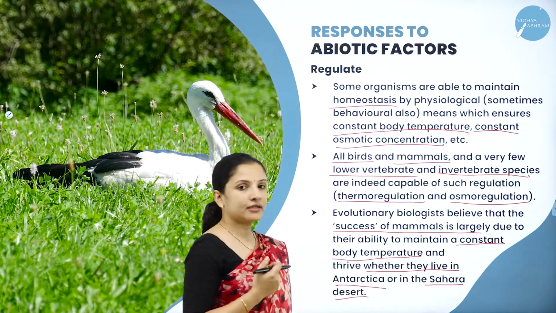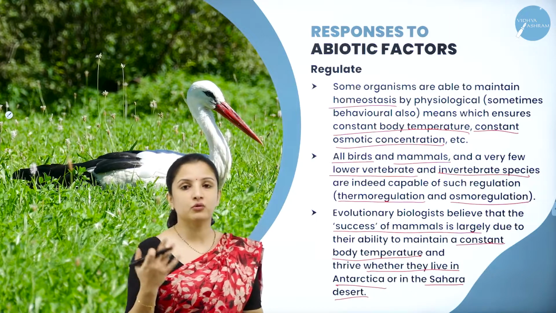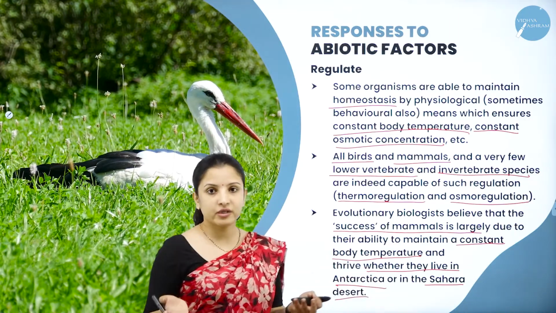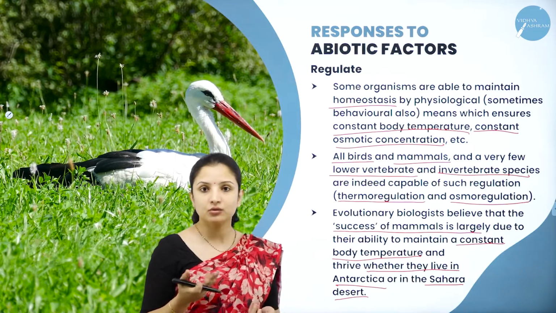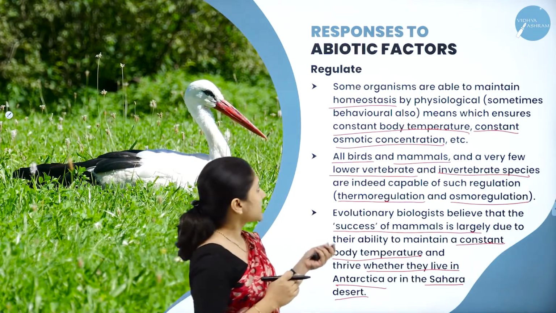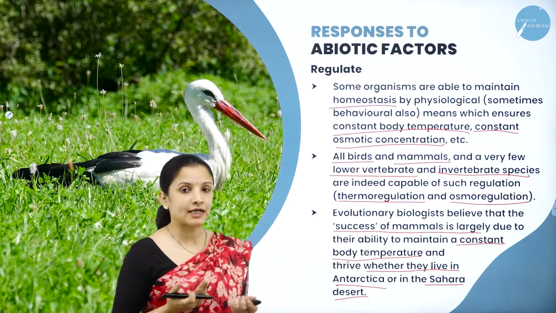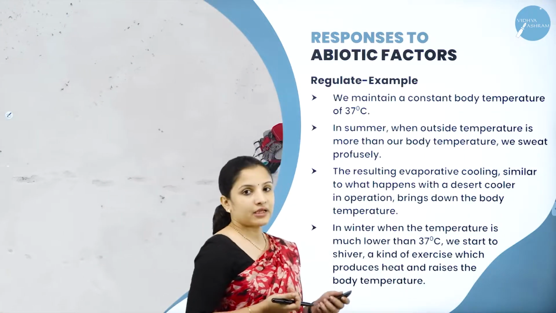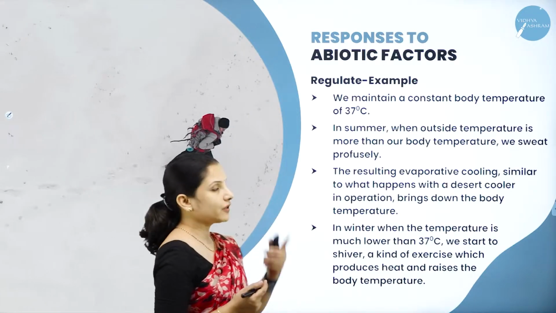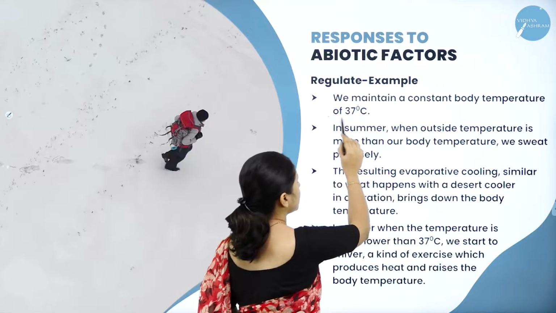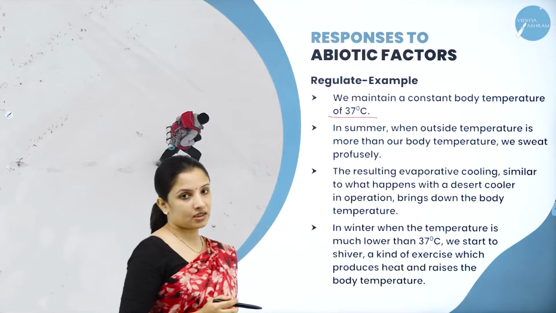And even in the Sahara Desert, with scorching temperatures of more than 50 degrees centigrade, does our body temperature also increase if you go to the Sahara Desert? No. It's not possible. So that is why these are called the regulators. They are capable of homeostasis. So there are some examples which we can take. We, the human beings, are capable of maintaining a constant body temperature of 37 degrees centigrade.